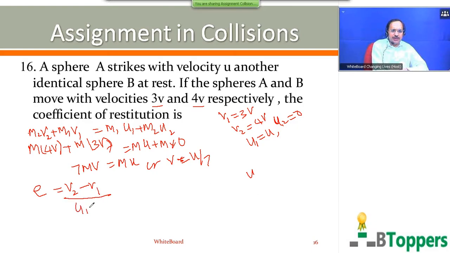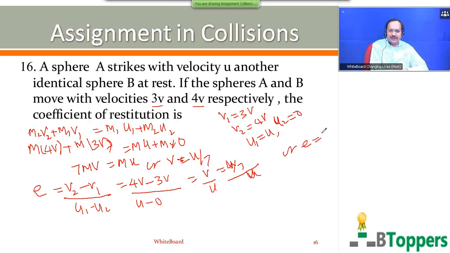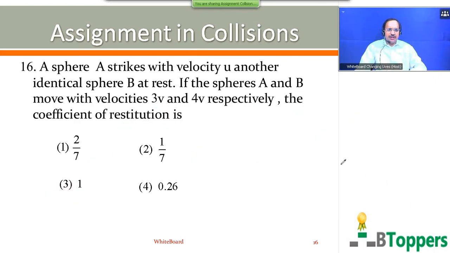The coefficient of restitution E is given by (v2 minus v1) by (u1 minus u2). v2 equal to 4v, v1 equal to 3v, u1 equal to u, u2 is 0. So E is v by u, and we can substitute v equal to u by 7. So you get E equal to 1 by 7. That's the answer. If you want to copy the solution of the problem, you can pause and copy it. So for question number 16, you get the second option as the answer. I will continue the discussion of the remaining questions in my next class.